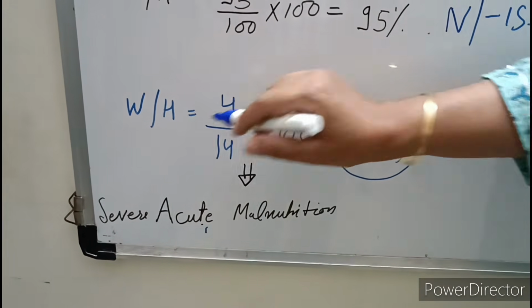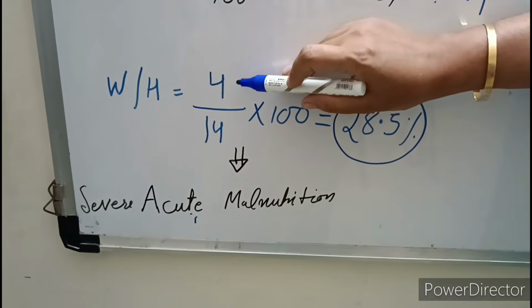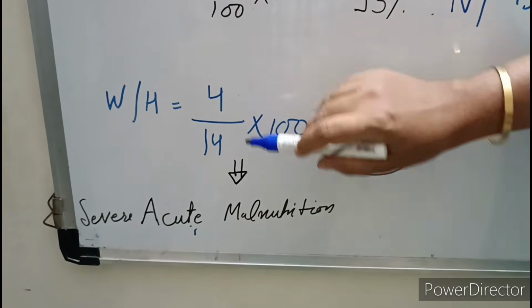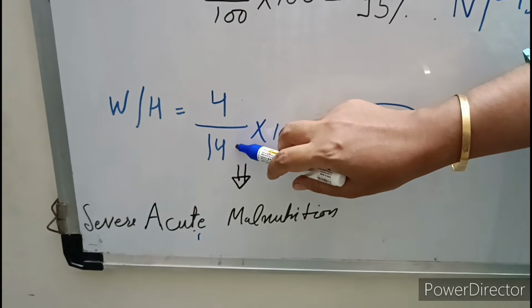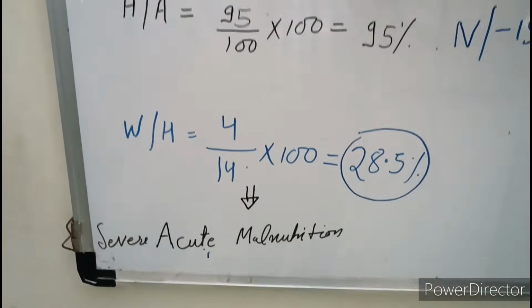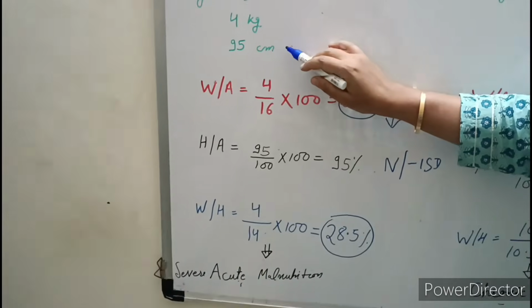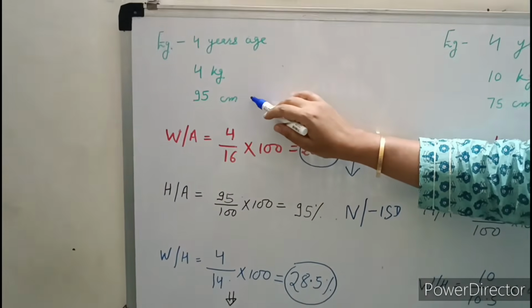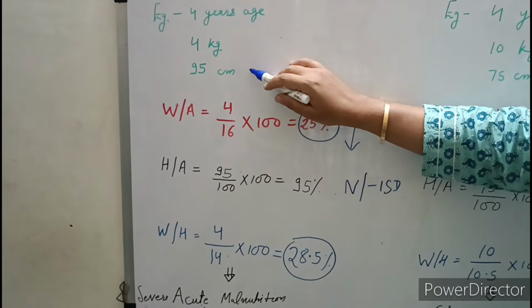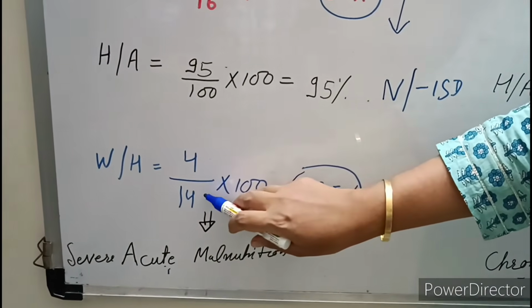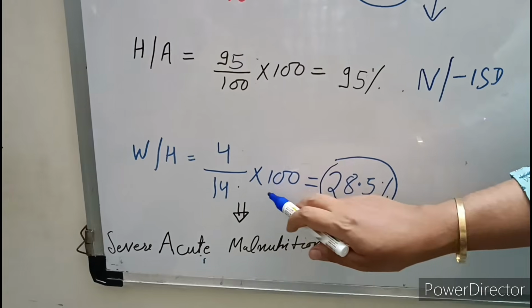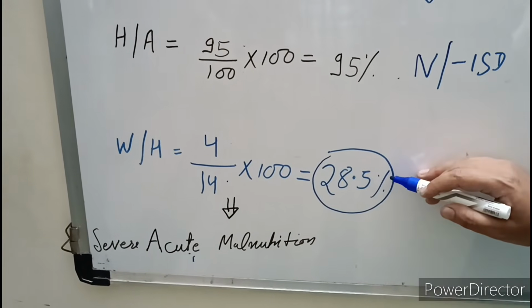Now weight for height. Here we will put the patient weight 4 kg and this is the expected weight at the patient height. Patient height is 95 centimeter, and 95 centimeter height is generally achieved at the age of 3 years. So at 3 years age expected weight will be 14 kg. So 4 upon 14 into 100, 28.5%.